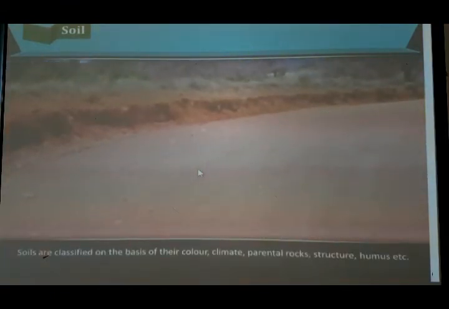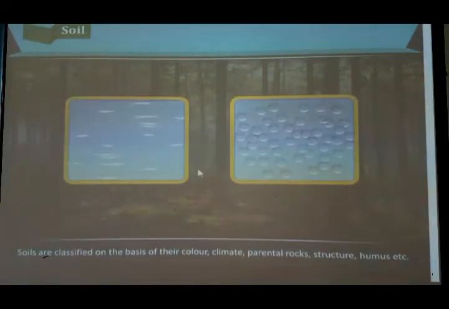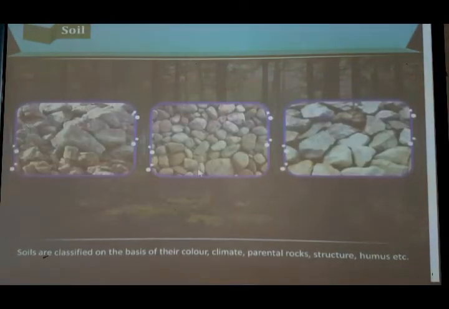Soils are classified on the basis of their color, climate, parental rock, structure, humus, etc. So soils are classified on the basis of what? Of their color. Like for example, at some place you will find red color soil, some places you will find black color soil. So according to its structure, humus and parental rocks, the soils are classified.